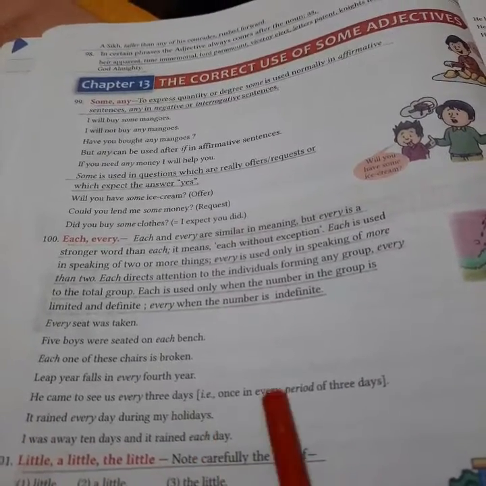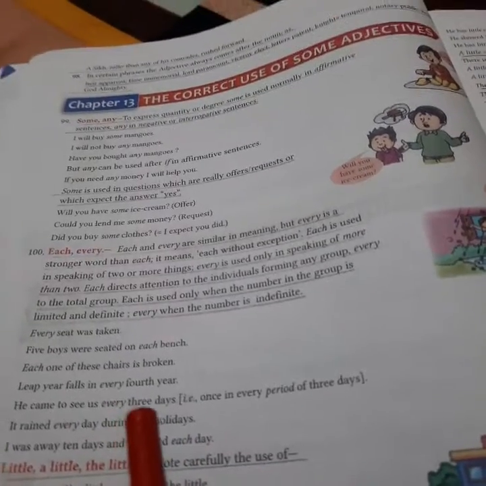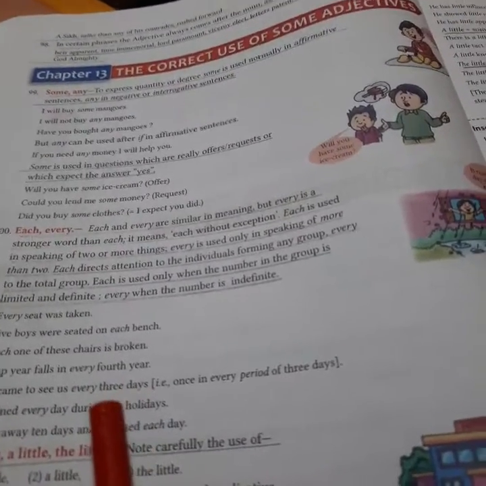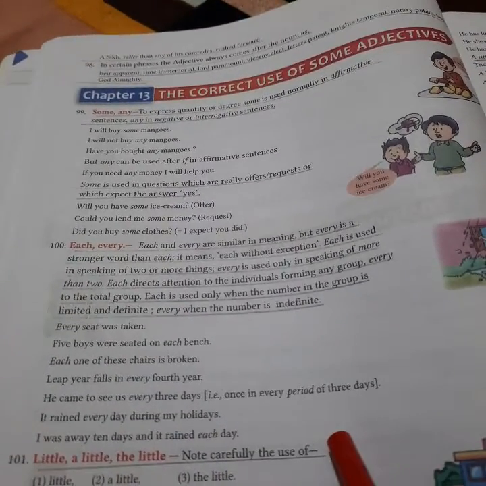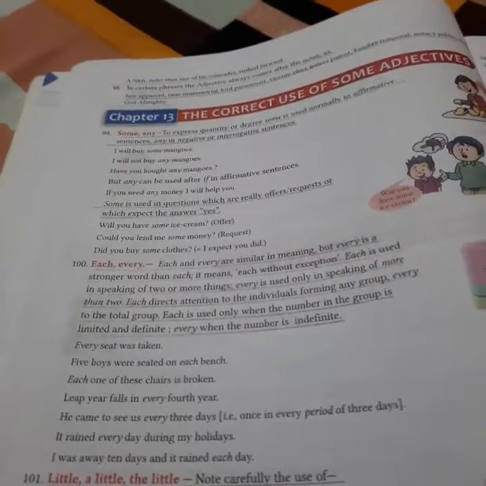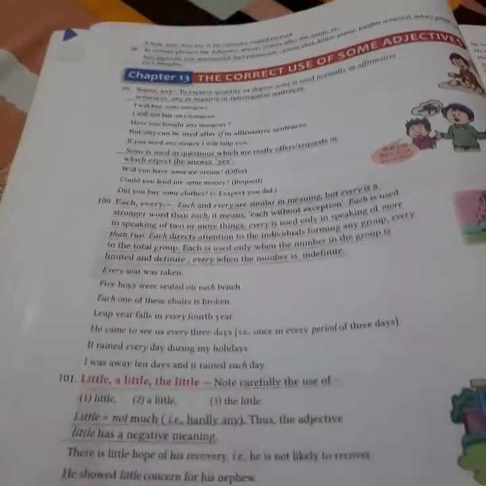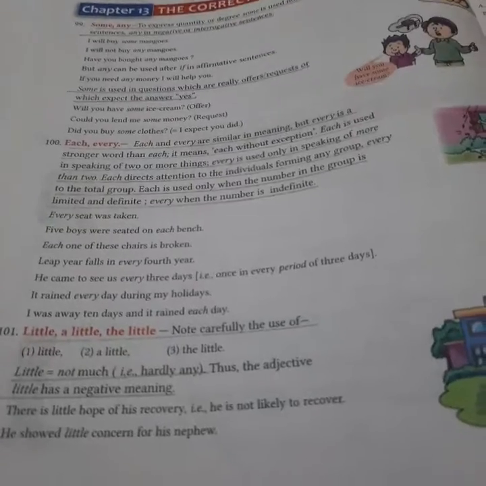It rained every day during my holidays. So it did not rain one or two days, it rained every day. I was away 10 days and it rained each day. So we are talking about the number of days, and so we are using each day over here. Day over here is only one day that we are talking about. So we are using the word each there.